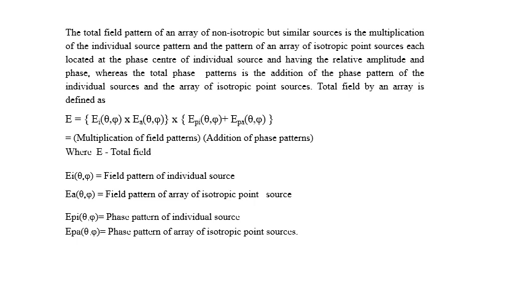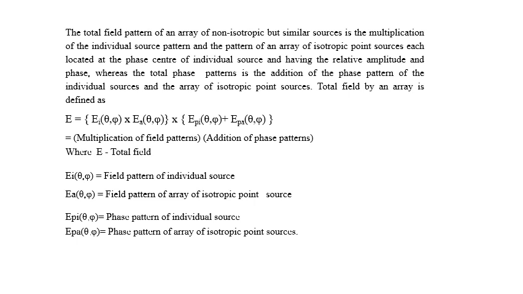If the field of the non-isotropic source and the array of isotropic sources vary in phase with a space angle, that is, the phase pattern is not a constant, then the principle of pattern multiplication may be extended.